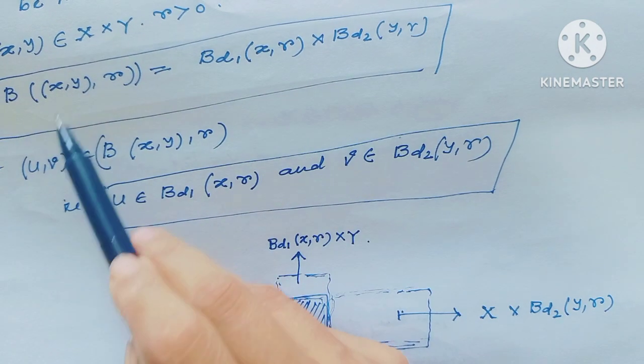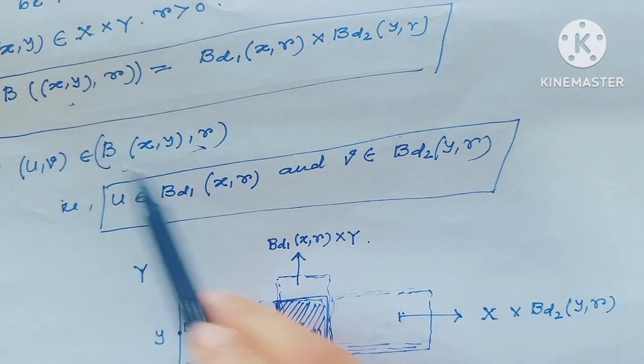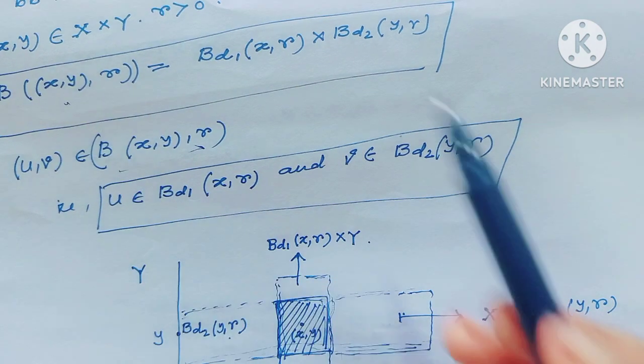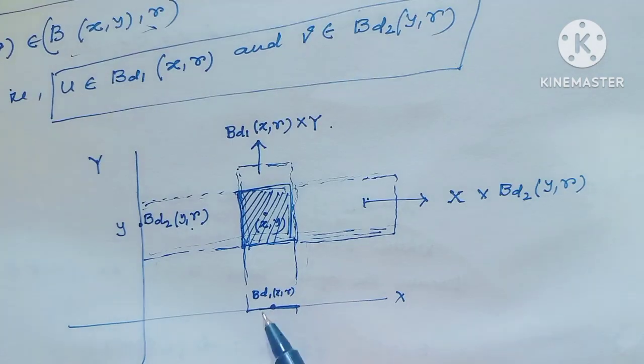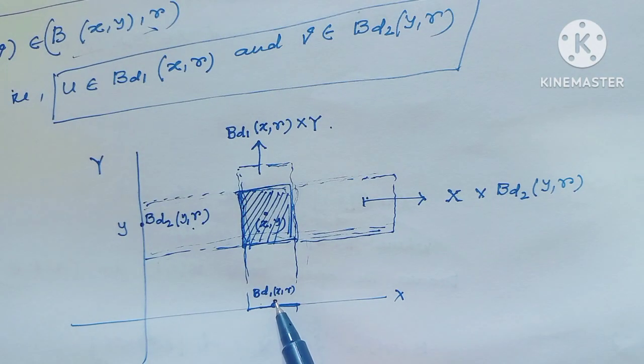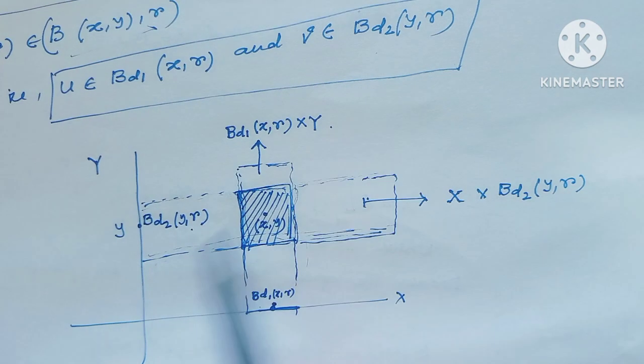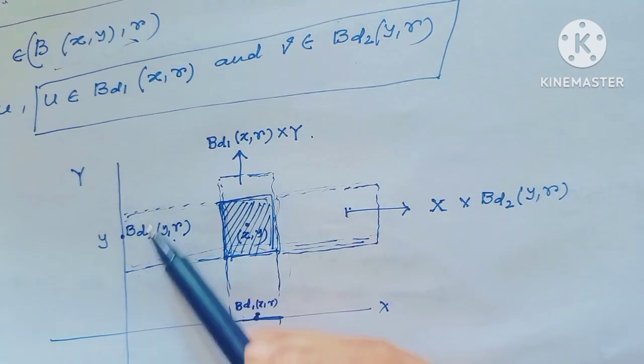And if (u, v) belongs to this ball, that means u belongs to B_d1(x, r) and v belongs to B_d2(y, r).